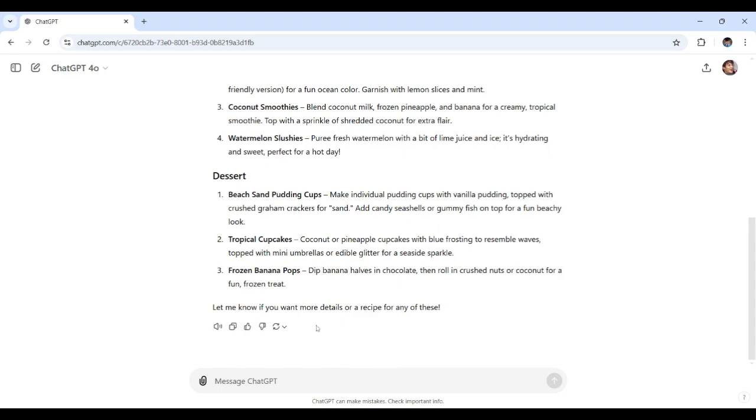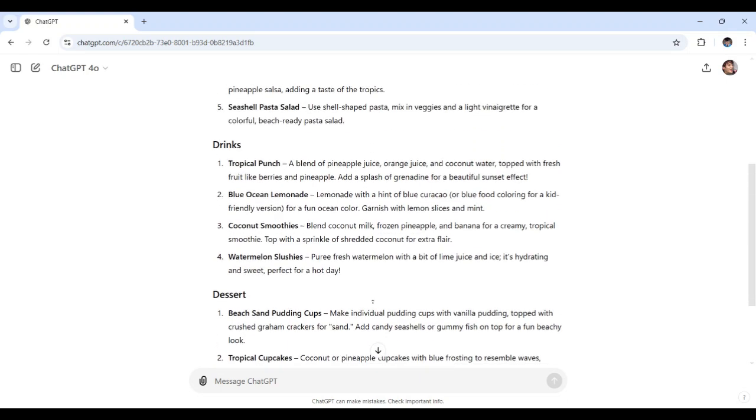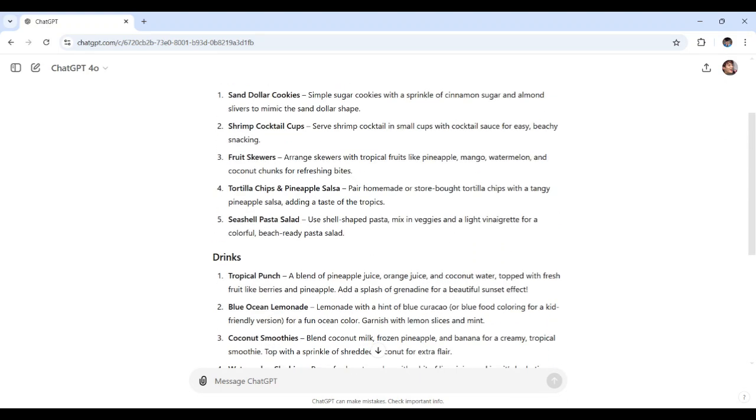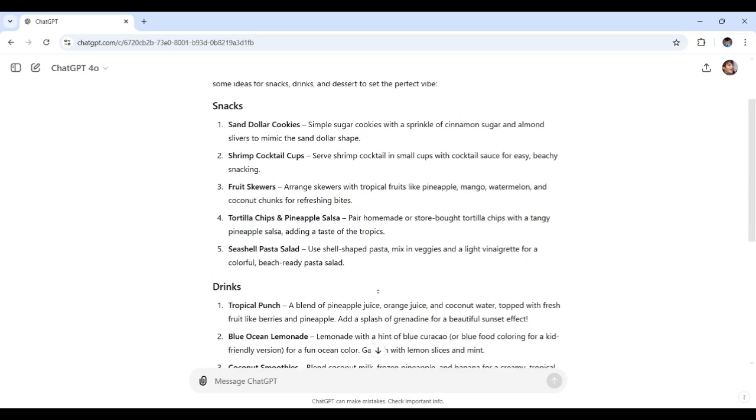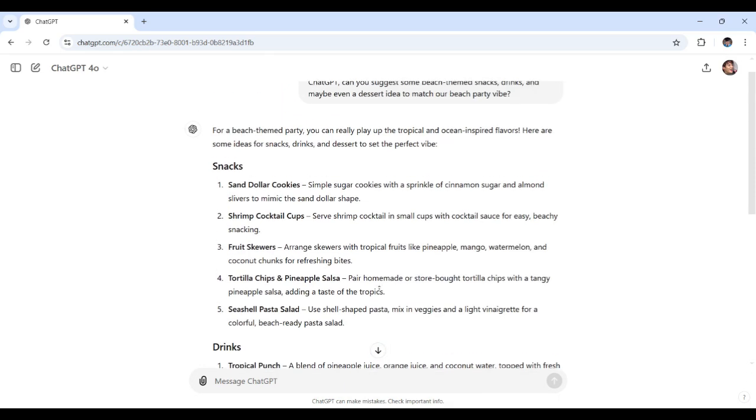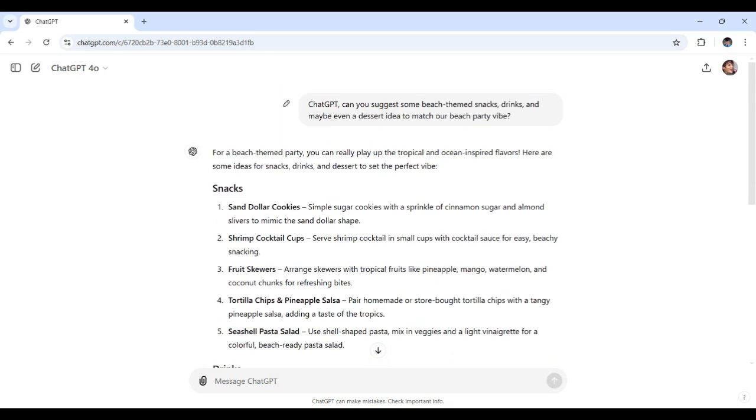And that wraps up our guide to planning a unique and unforgettable birthday celebration with ChatGPT. From themes to activities and delicious menus, you're now equipped to create a party that's truly one of a kind.